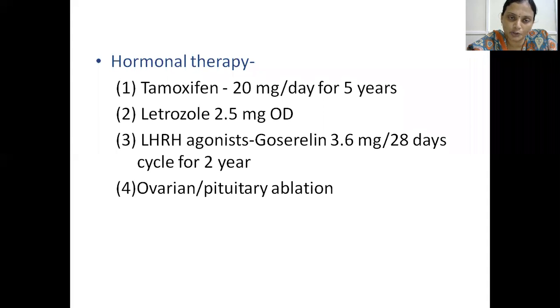Others we can try in postmenopausal women: LHRH agonist, luteinizing hormone releasing hormone agonist, goserelin 3.6 mg for a 28-day cycle for 2 years, or ovarian or pituitary ablation. So remember, premenopausal tamoxifen, postmenopausal letrozole, which is an aromatase inhibitor. Remember these two. Hormonal therapy is given for at least 5 years.